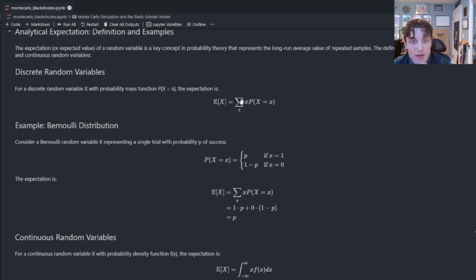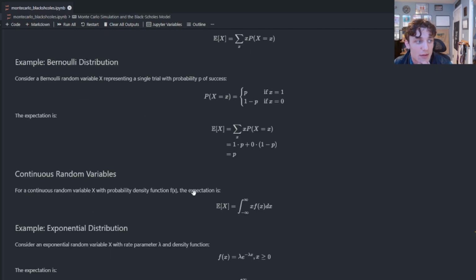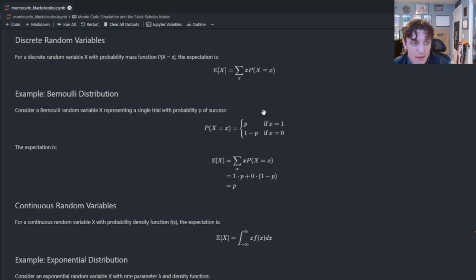So what I have here is the example in a discrete setting for something like a coin flip, series of coin flips, things of that nature. This is the formula for the expected value. If we scroll on down here, you'll see that we have an example of applying this formula to a coin flip that is a Bernoulli random variable, and we go through this argument here to prove that the expected value of a Bernoulli random variable is simply the probability of success P, and we do that by applying this expected value formula.